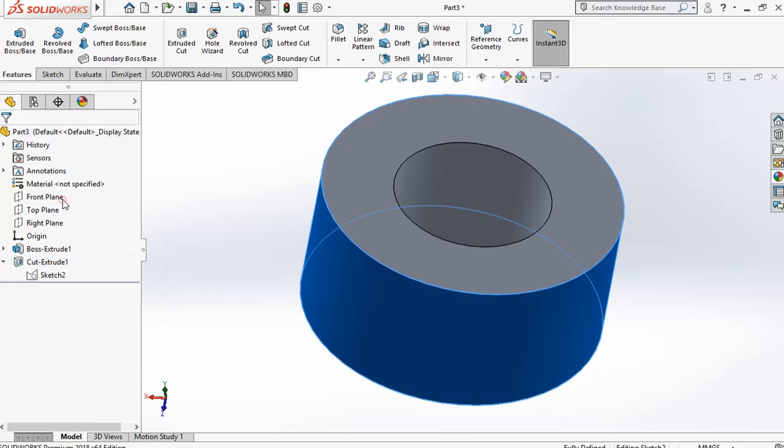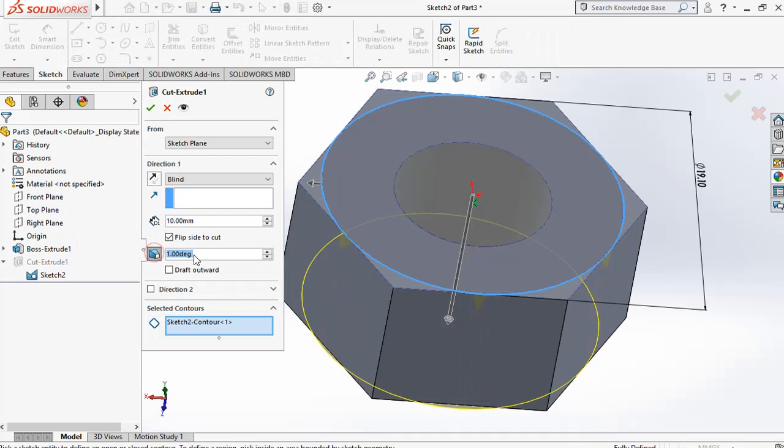We should give a degree here. The degree can be given as 60 degrees. Okay.